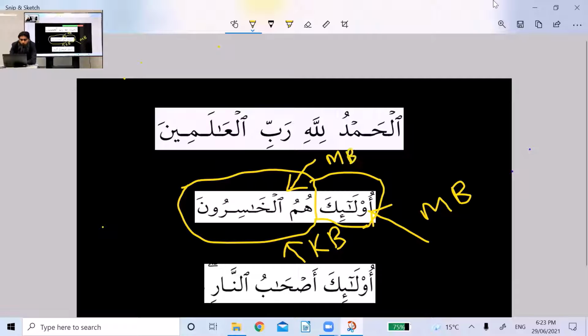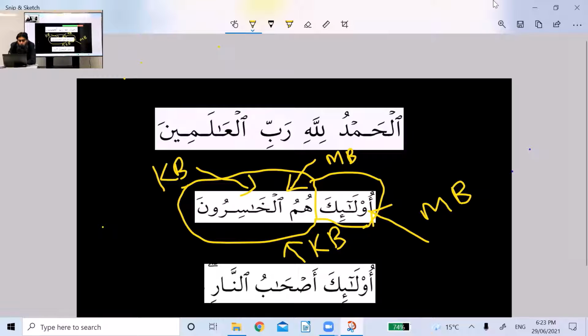Why? Because you have learned that one word mubtada can appear in 5 shapes, and one of those shapes is the independent pronoun shape. So this hum part is your mubtada, and this al khasiruna part is your khabar. This is the analysis inside of khabar.